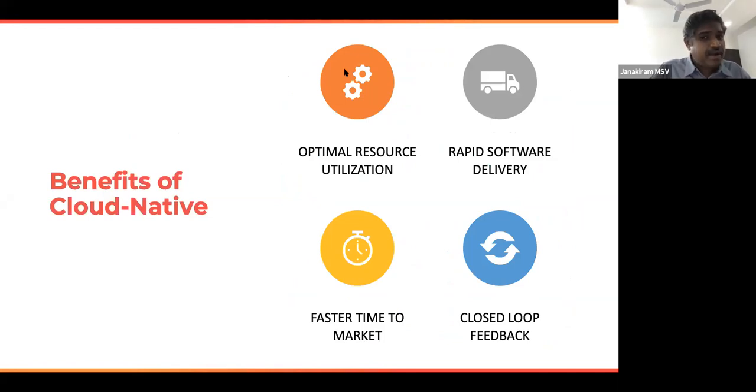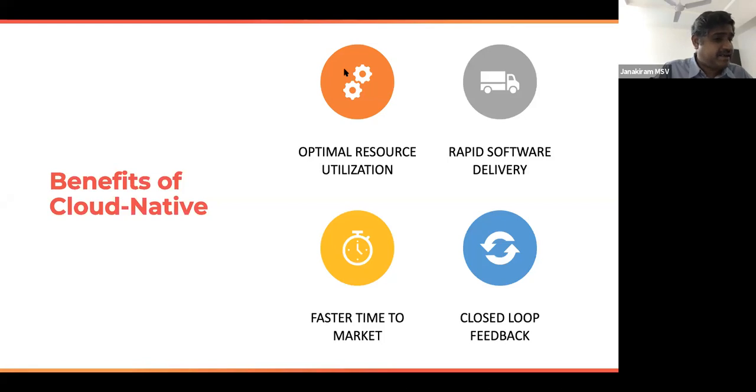Well, number one, optimal resource utilization. You have seen how we could scale from 1 to 10. And when you monitor the utilization of every droplet or every VM, you will notice that it is evenly consumed. So you will not have blind spots, you'll not have hot spots where one VM is at 90% and the other is at 10%. This is going to result in better utilization, and indirectly and directly, it also impacts your cost.